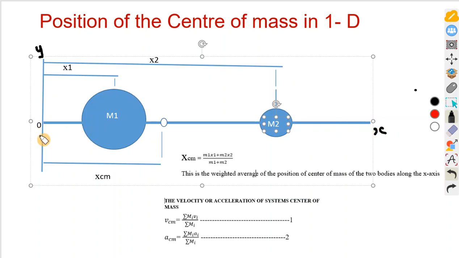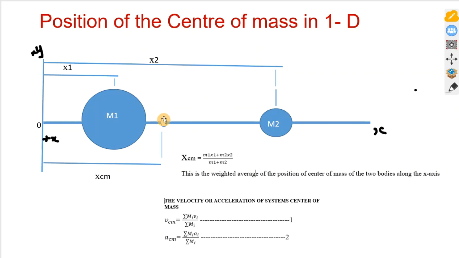This side is positive x, of course, and this is positive y. Now we can find the position of the center of mass of these two bodies. So how do we find the position?